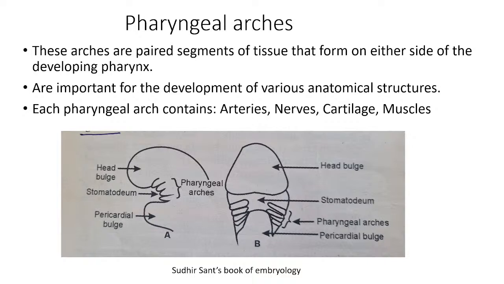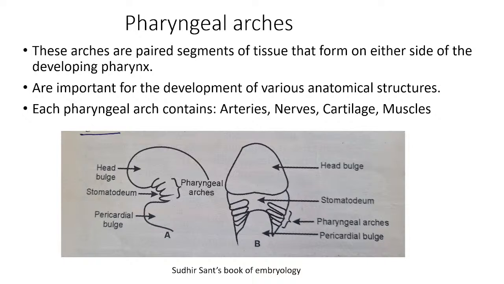And in this area, on either side of it, there develop some segments of tissue. Can you appreciate this? So these are pharyngeal arches. From these pharyngeal arches, you will see later where different structures of the head and neck are derived.